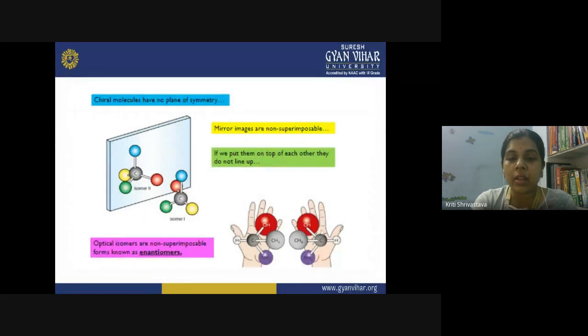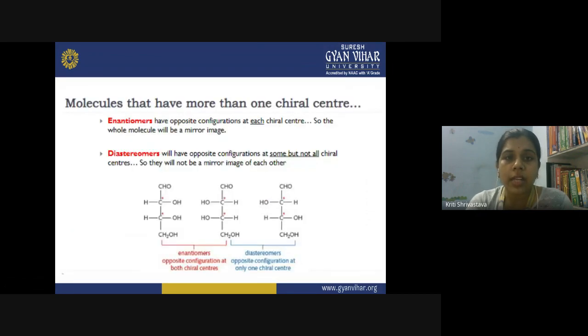They are the two mirror images which are non-superimposable to each other. Like I'm showing you here, this is the molecule and this is the mirror image, right? Now if you put your image like this on your molecule, they are not superimposing, right? They are having two different groups in different directions. So this is my molecule, this is the image, and if you put it like this, they are not superimposing each other. So you call them what? You call them enantiomers. So this is the phenomena of optical activity.